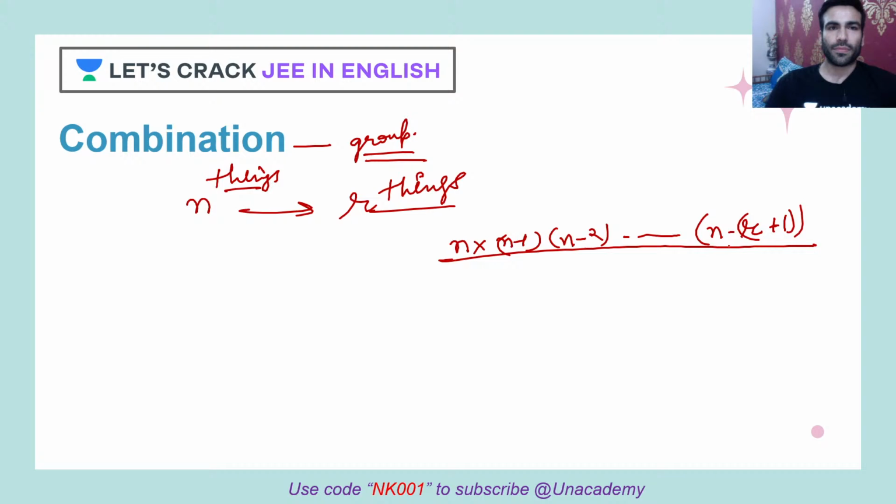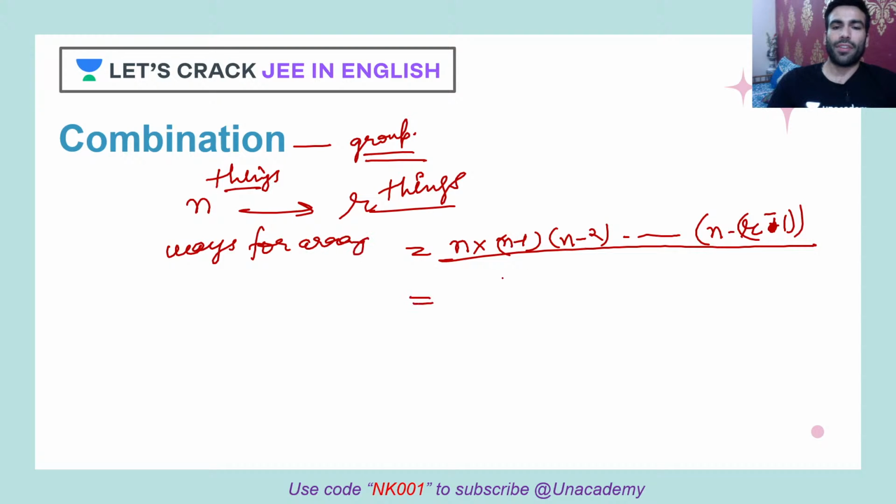Clear, guys? So it is r minus 1 actually, and this is n minus r plus 1, yes. So the last term is n minus r plus 1, because one step before r, correct? So these are the many options, so these are the many ways by which we can arrange things, the ways for arranging.